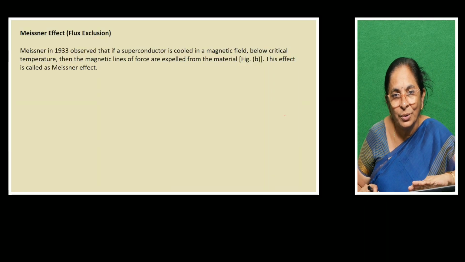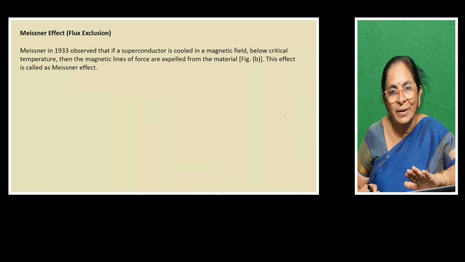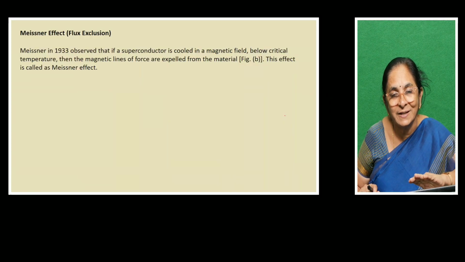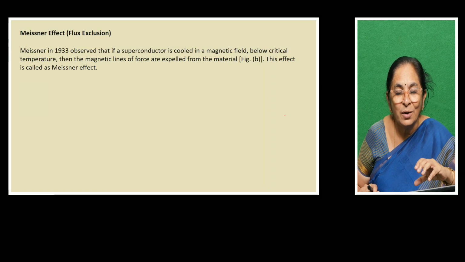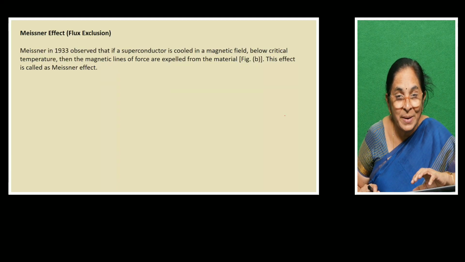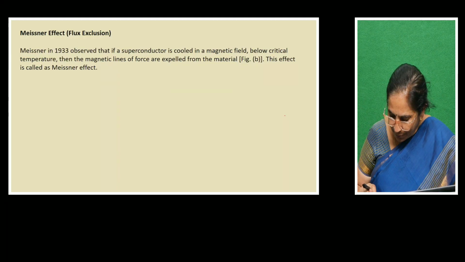Here what we do is take a magnetic field, keep this conductor in it, and reduce its temperature. At a certain temperature it becomes a superconductor. So it is still in the presence of the magnetic field. Now what happens? The moment it becomes a superconductor, the magnetic lines of force cannot pass through it.